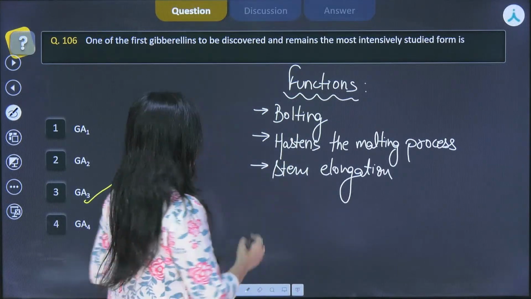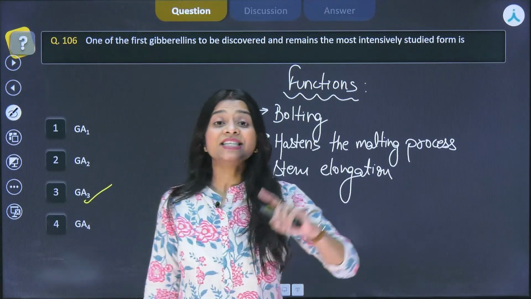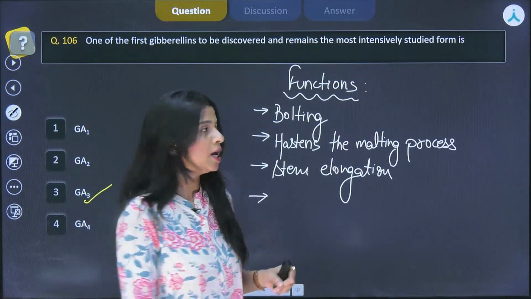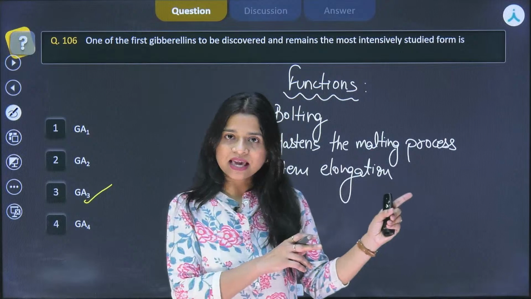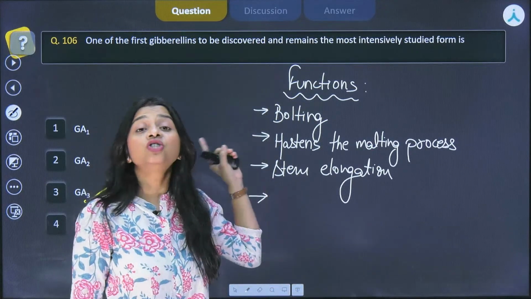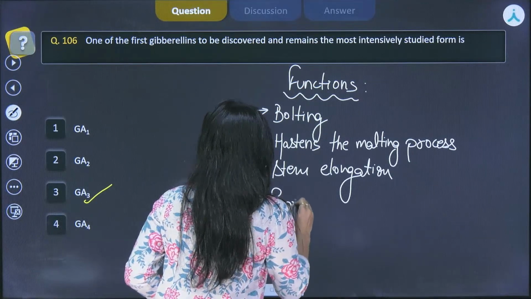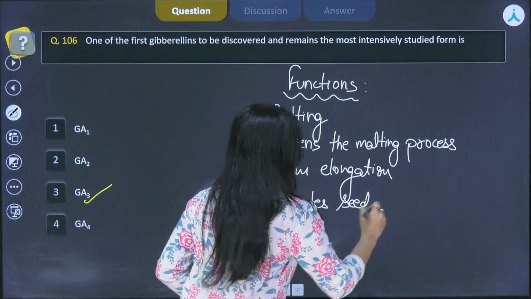Another function is that it is antagonistic to abscisic acid for seed germination. Seed germination is hindered or stopped by abscisic acid, but gibberellin promotes seed germination.